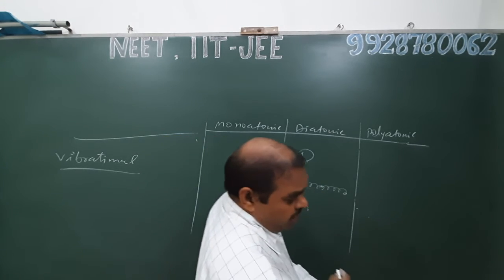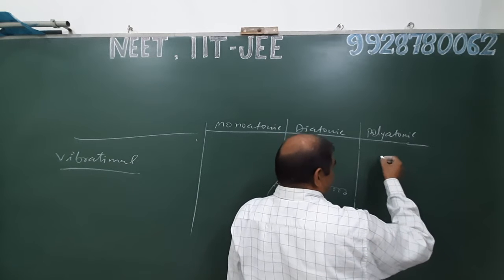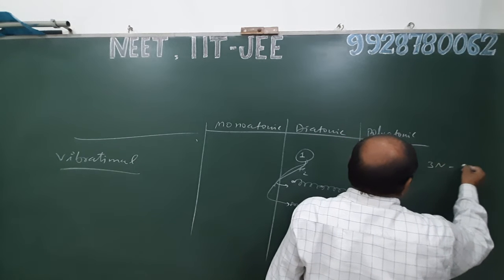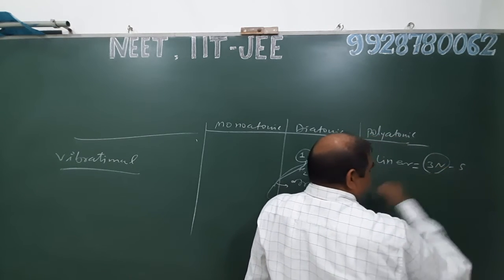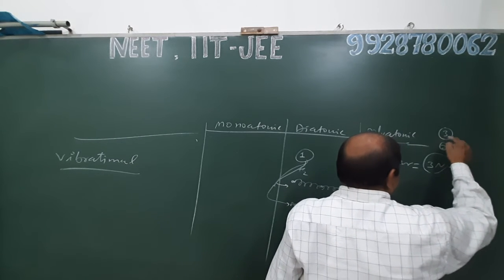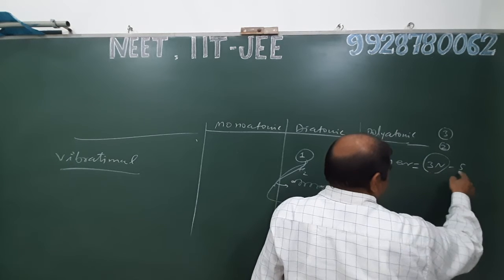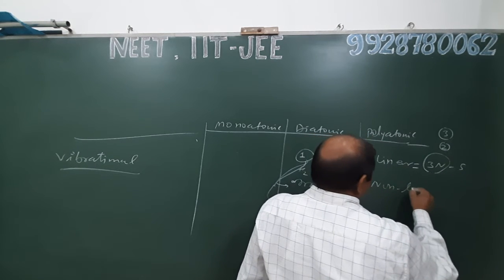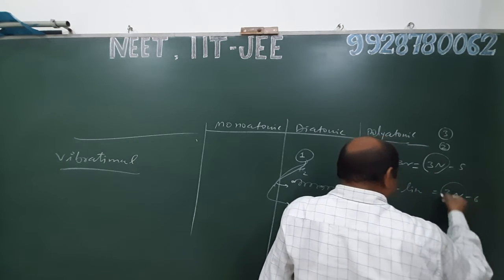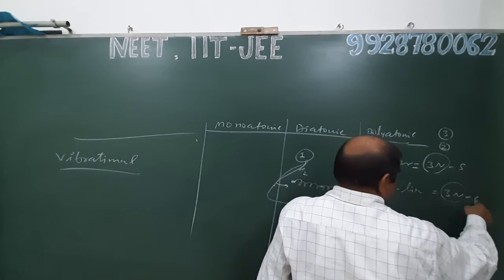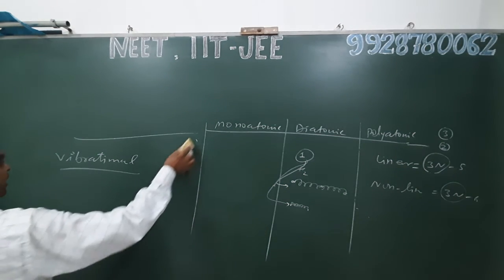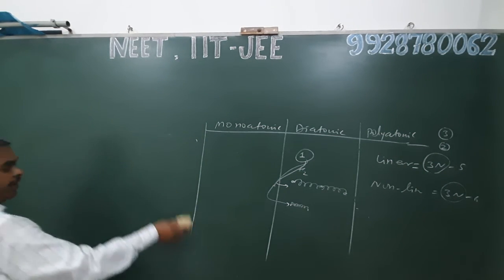In case of polyatomic molecules, the vibrational degrees of freedom in a linear molecule are 3n minus 5, because total degrees of freedom are 3n, in which 3 are translational and 2 are rotational, and hence vibrational degrees of freedom are 3n minus 5. In case of non-linear, total vibrational degrees of freedom are 3n minus 6, because total degrees of freedom are 3n, in which 3 are translational and 3 are rotational. These are the total degrees of freedom of a gaseous molecule.